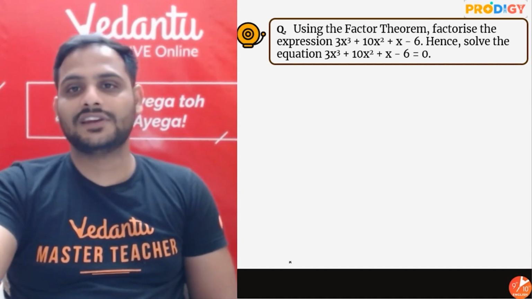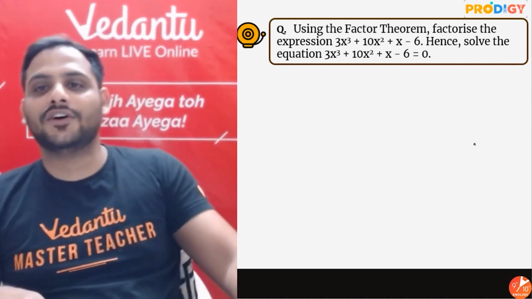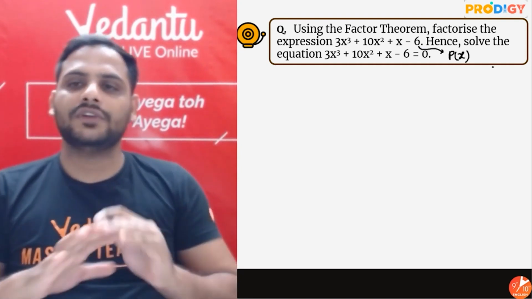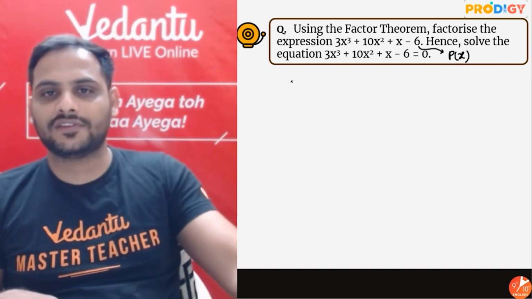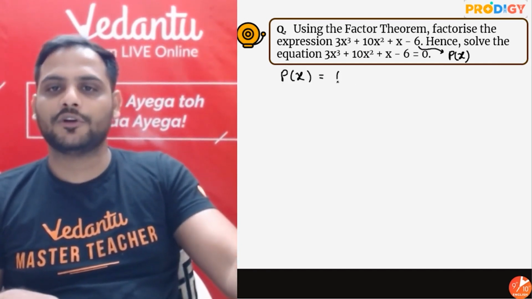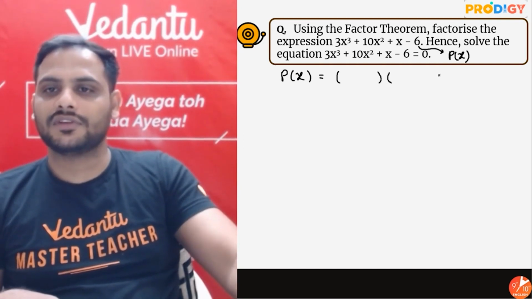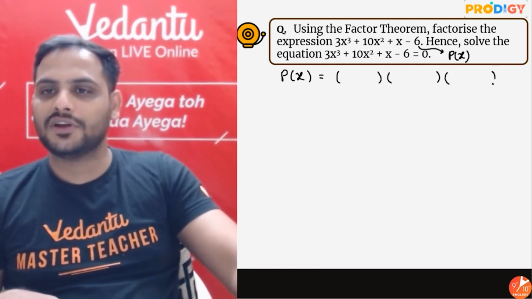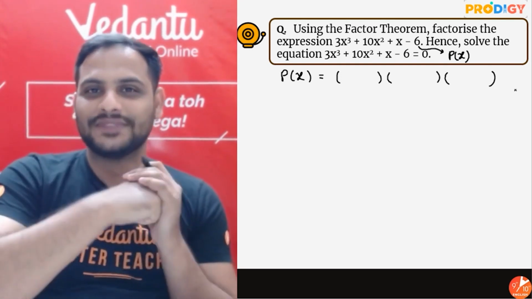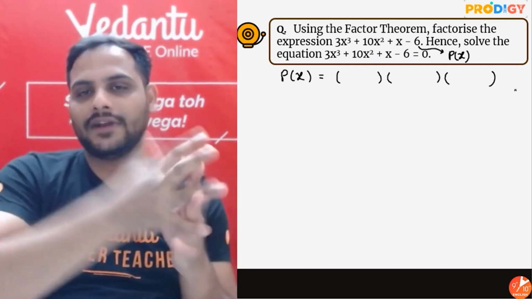Now beta, look, obviously we don't know any of the factors. Okay? This is, let's say, p of x. We don't know any factor of p of x. I know this polynomial p of x is a cubic polynomial, so it will have 3 zeros. We don't know any one of them, so from where will I start doing the division? Beta, do you know what can be done right now?